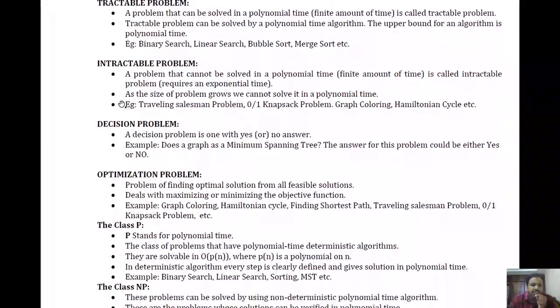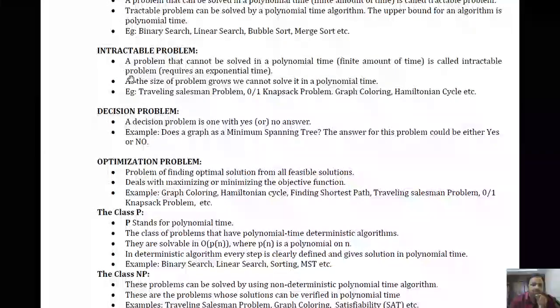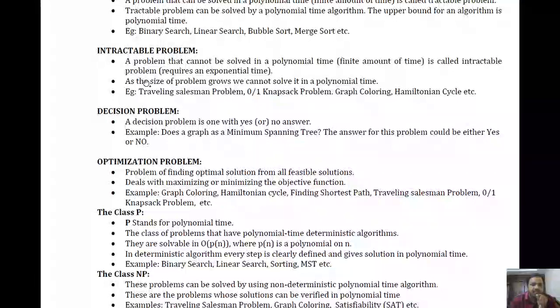Okay. Next one, intractable problem. A problem that cannot be solved in polynomial time is called an intractable problem. The algorithms you design for such problems are going to take exponential time. As the size of the problem grows, we cannot solve it in polynomial time. Just now I mentioned that, right? For example, the traveling salesman problem, 0/1 knapsack problem, graph coloring problem, and Hamiltonian cycle. All these examples belong to intractable problems, right?